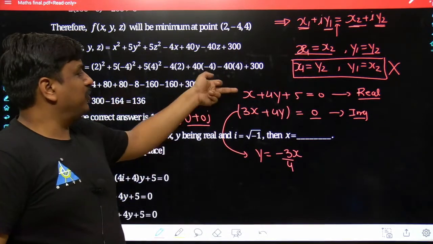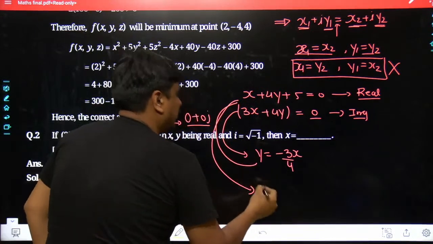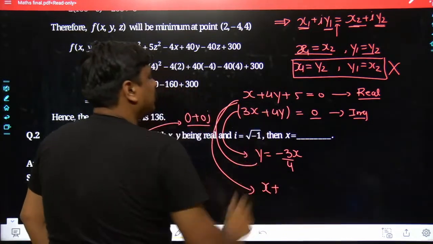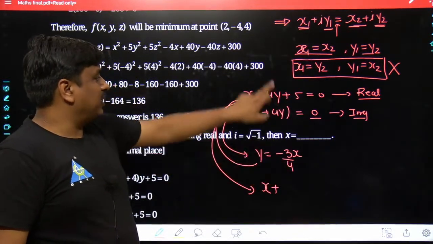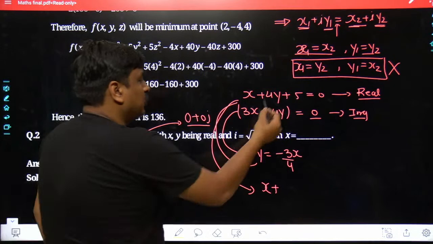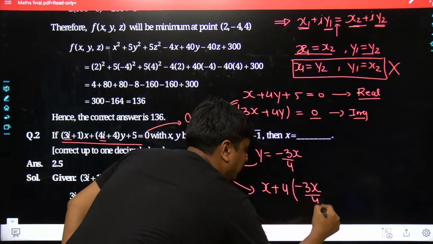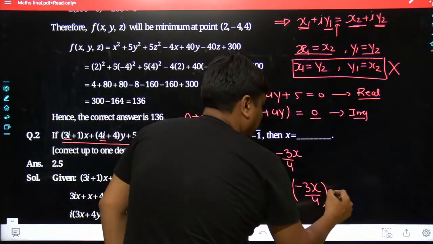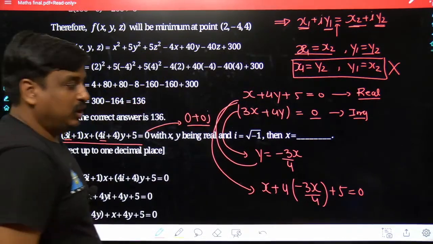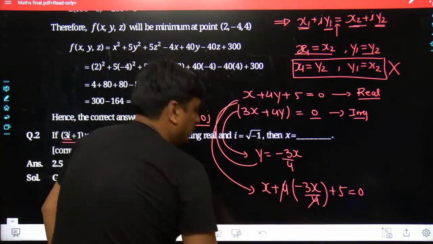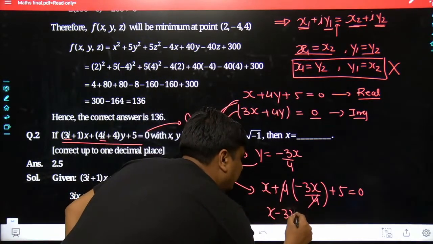The same data has to be fed over here, and deliberately the 4 is coming along with this problem such that the y would have 4 at the denominator, and they would get cancelled out. So the y has to be fed as minus 3x divided by 4. Yes. And here goes plus 5 is equal to 0. So here the 4 and 4 are getting cancelled out. So the resultant we have is simply going to be x minus 3x.